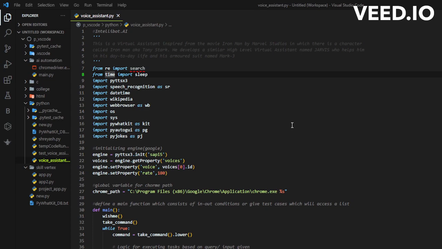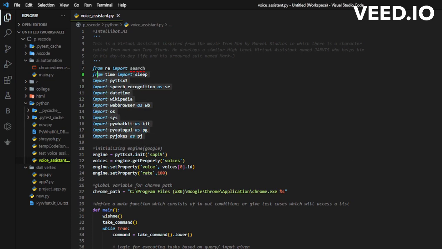So this is a final project for the CS50 Python from Harvard University, edX. The name of my project is Intellibot, which is a virtual assistant that I have built using Python, and which is used to help perform a variety of tasks. So guys, now we'll see the working of this virtual assistant.